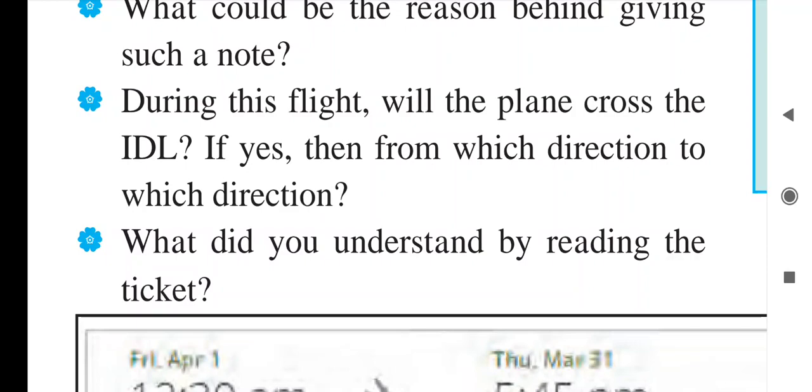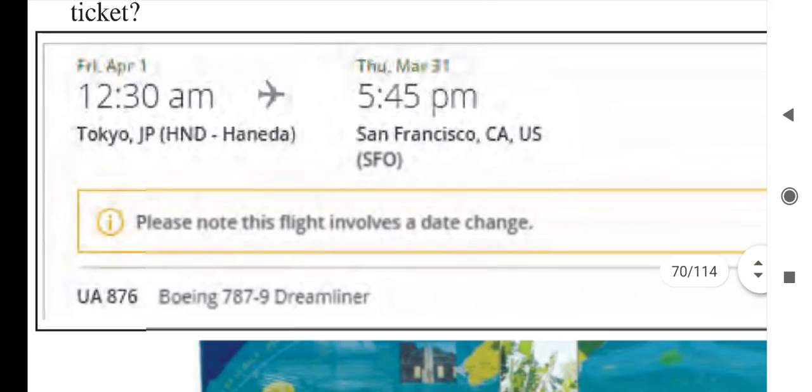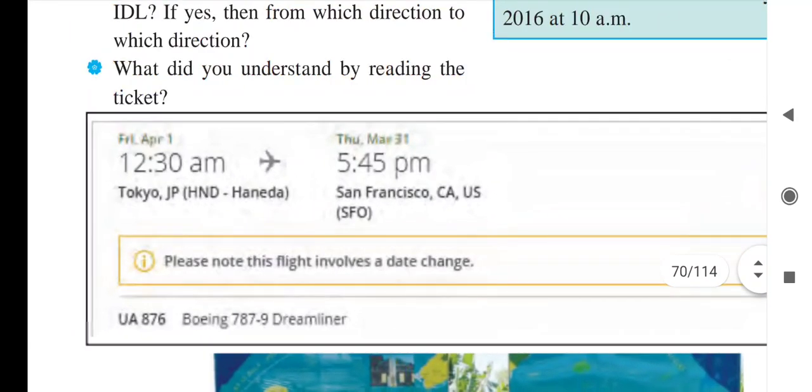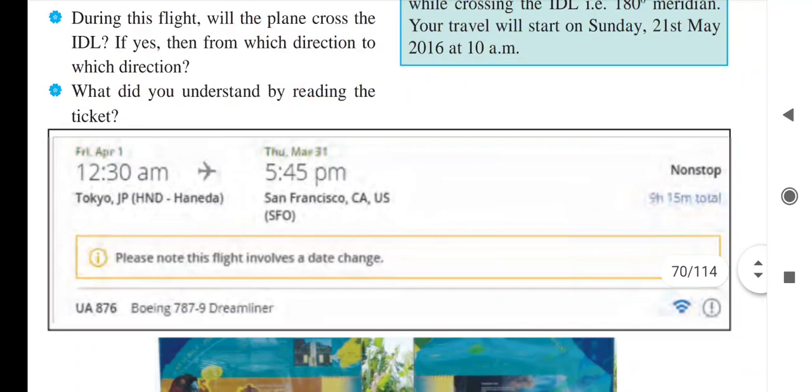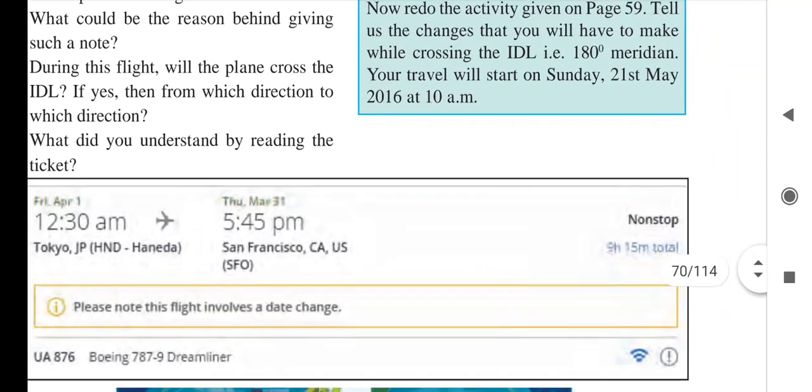Next it is given: during this flight, will the plane cross the ideal? If yes, then from which direction to which direction? Of course, it is crossing the ideal, from east to west. What did you understand by reading the ticket, children? We have understood that the plane is crossing the ideal and it is reaching one day before. They started the journey on 1st April, and as western countries are behind us, it will reach the destination on the previous day. So that we have seen.